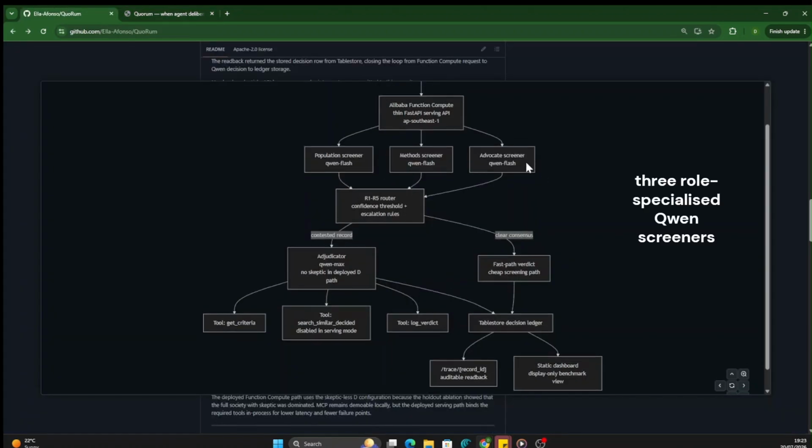Every record goes to 3 role-specialized Qwen screeners: an advocate, a method specialist, and a population specialist. A firewall router checks their votes. Clear consensus takes a cheap, fast path. Contested records escalate to a Qwen Max adjudicator with tool access. Every decision is written to an Alibaba Tablestore ledger and can be read back through the Trace API. 3 screening roles, 2 model tiers, and 1 audit trail.